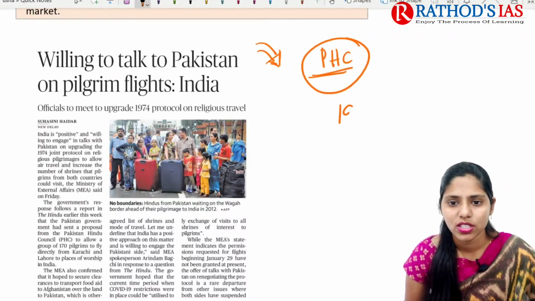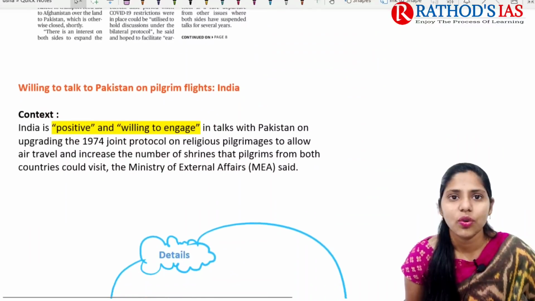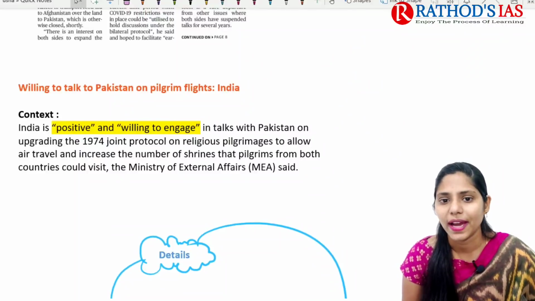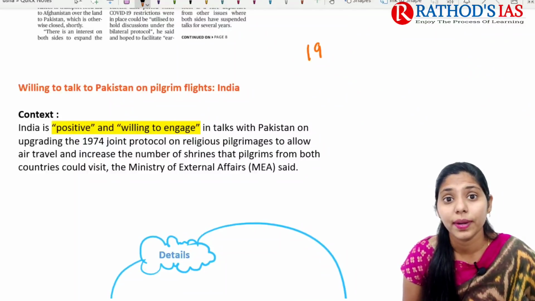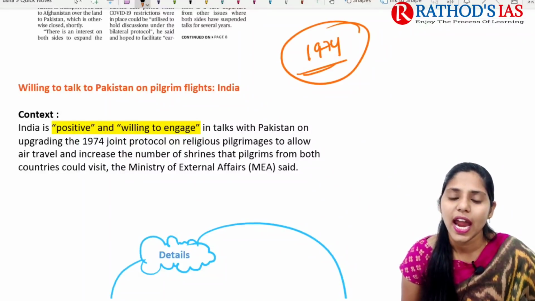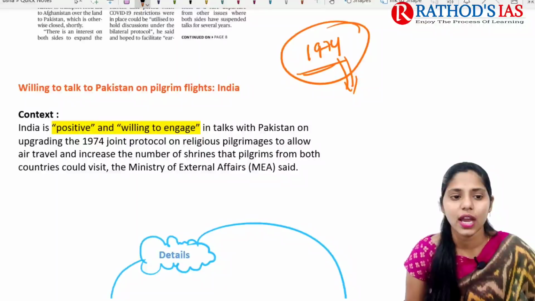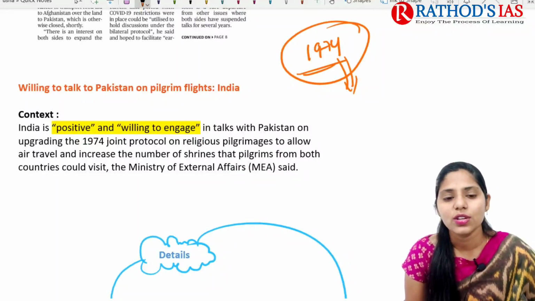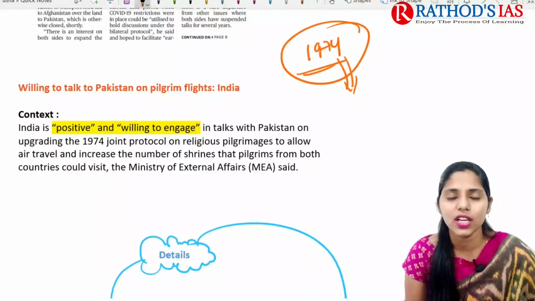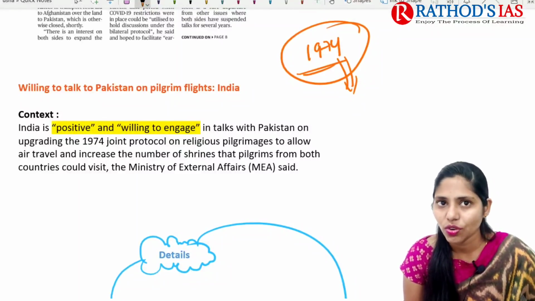Actually we need to talk about the 1974 protocol regarding the pilgrims between India and Pakistan. Now let us see why it is in the news. India is showing some positive signs and is willing to engage in talks with Pakistan on upgrading the 1974 joint protocol on religious pilgrims. This protocol mainly talks about allowing air travel and increasing the number of shrines that pilgrims from both countries could visit. This is what the Ministry of External Affairs mainly talked about.